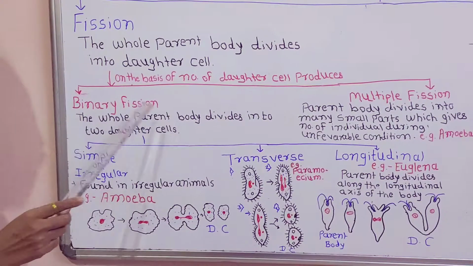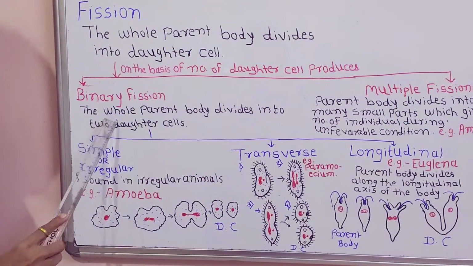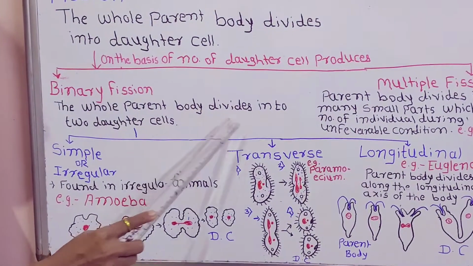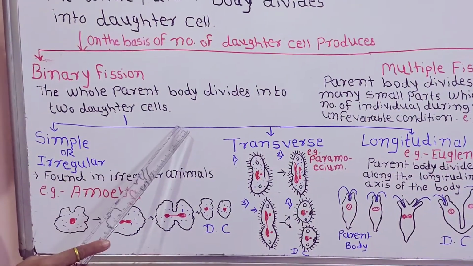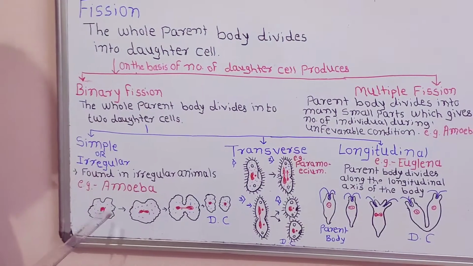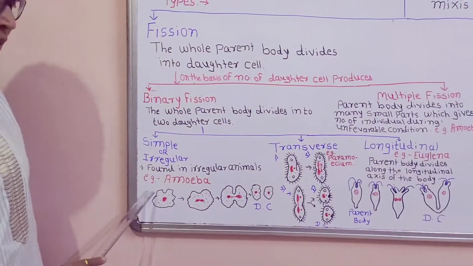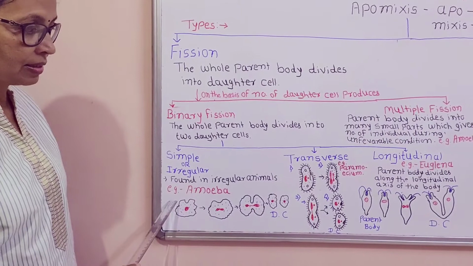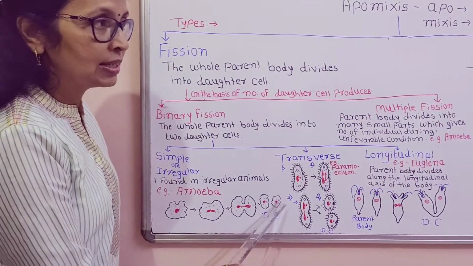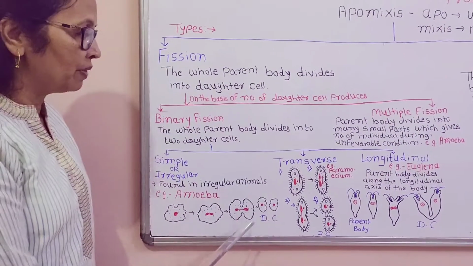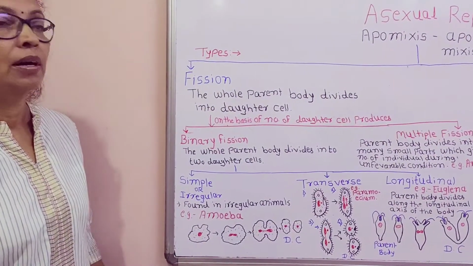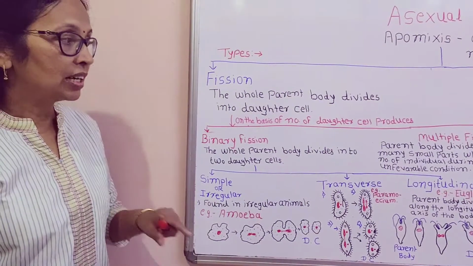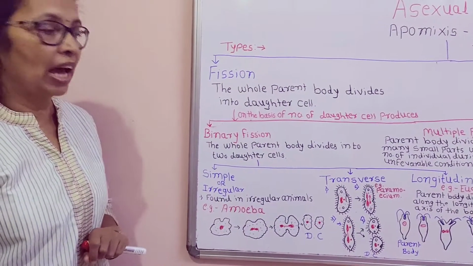So in binary fission, the whole parent body divides into two daughter cells, and such type of division is called a binary fission.